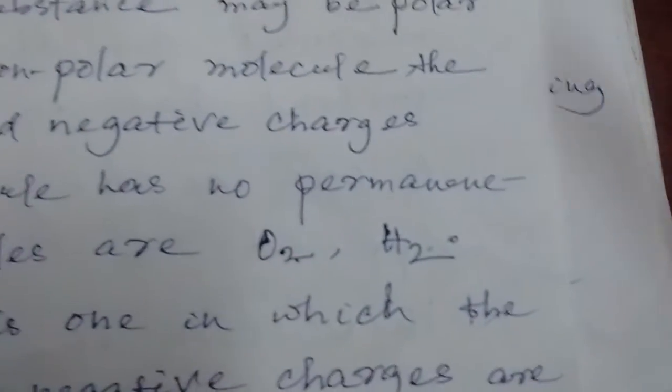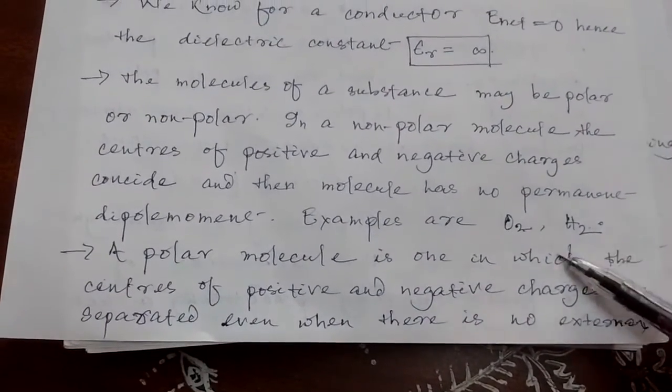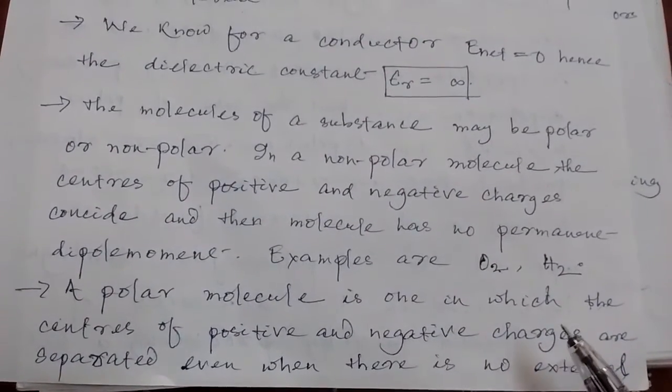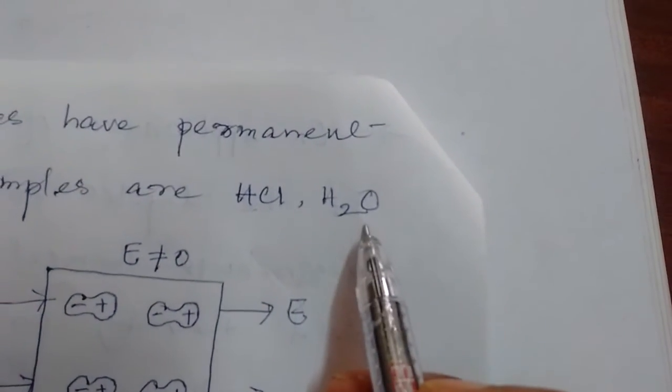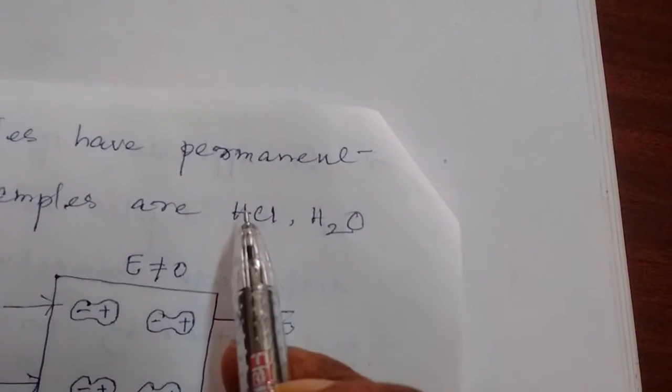So what are the examples? Examples of non-polar molecules are oxygen and hydrogen.